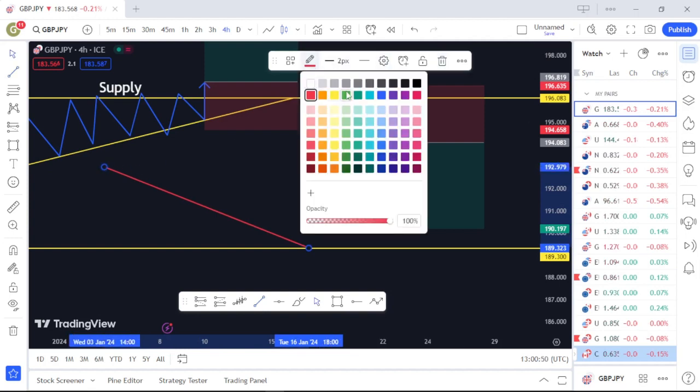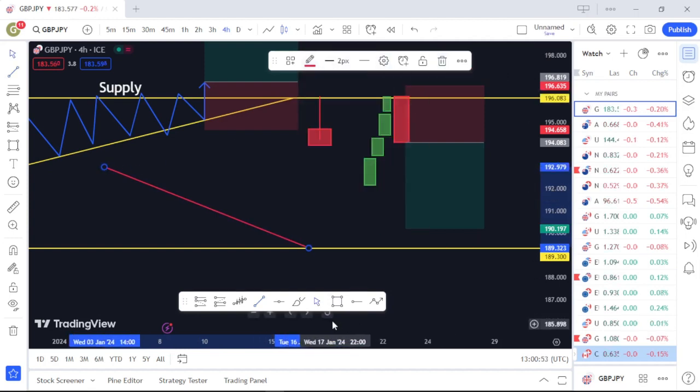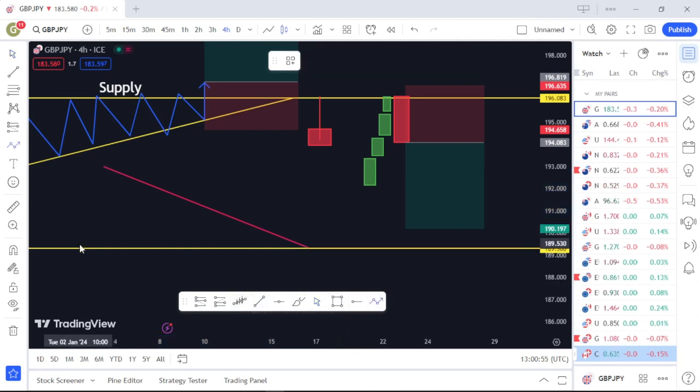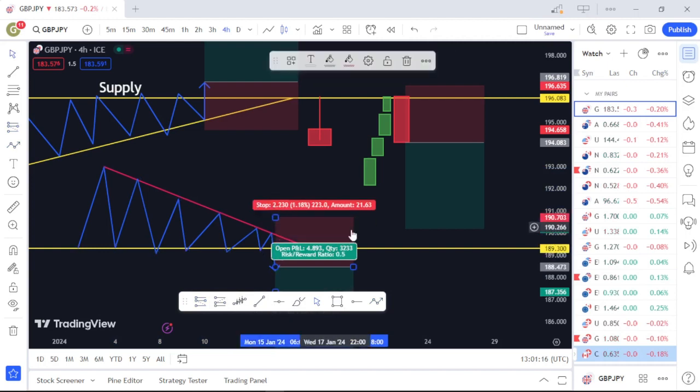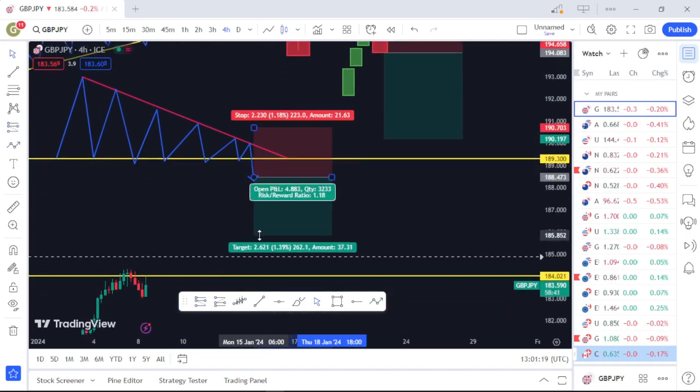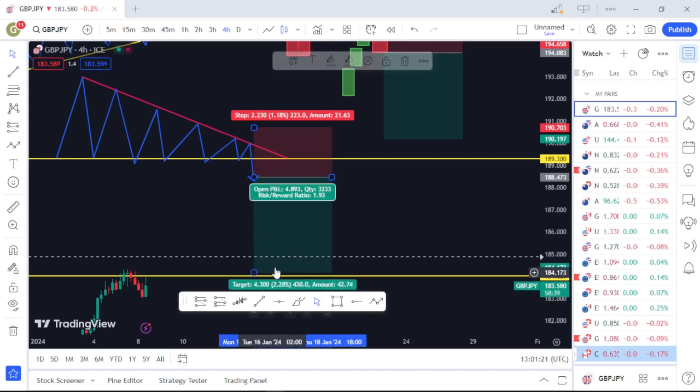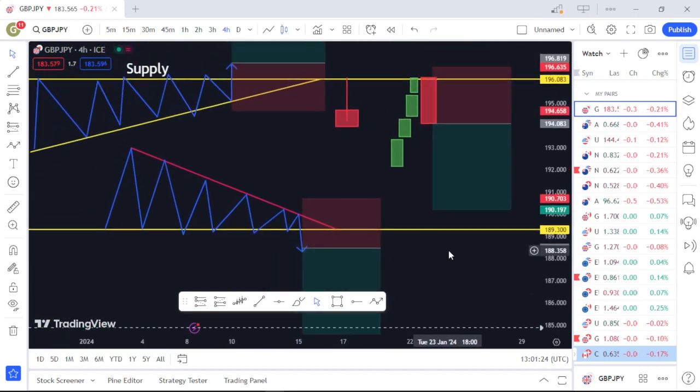So for this one, let me give it a different color. The market moves in this direction. Boom. Rejection, rejection, rejection, rejection. You see, the more it goes, the more it shows you that sellers are taking over. And then the moment it breaks below here, bam, you know what to do. Simply place your sell order immediately, and then have your stop loss like this. And then you'll take profits at the last place that the market has fallen to before. So you see, the ascending and descending triangles are some of my favorite patterns when it comes to placing orders.